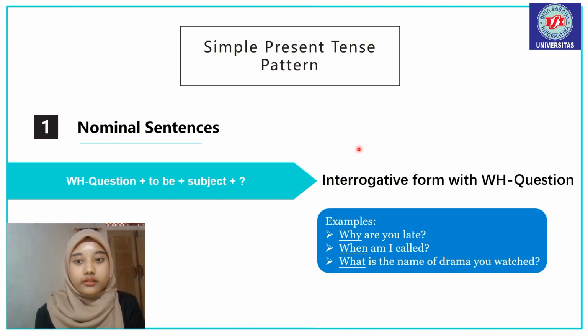Next, the interrogative form with a WH question of nominal sentences is WH question plus to be plus subject plus question mark. For this formula, add the WH question before to be. Examples: Why are you late? When am I called? What is the name of the drama you watch? That's all of the simple present tense formula patterns.